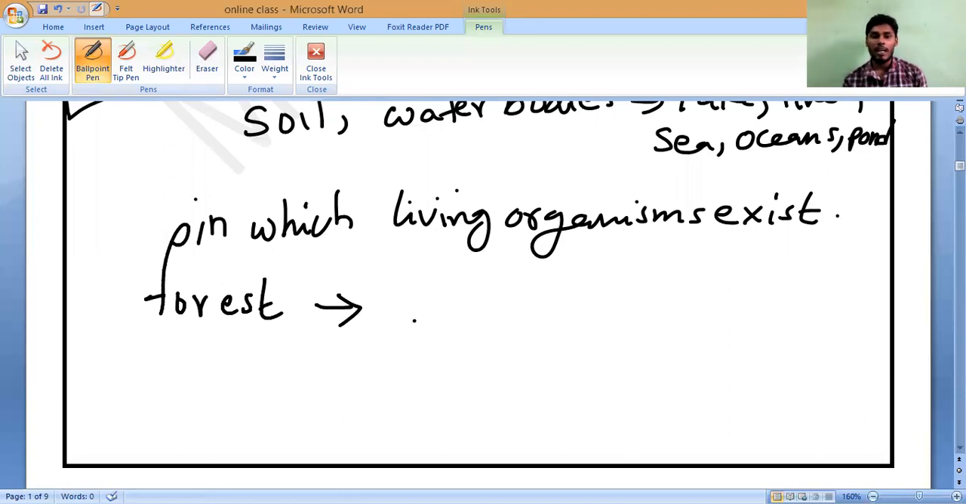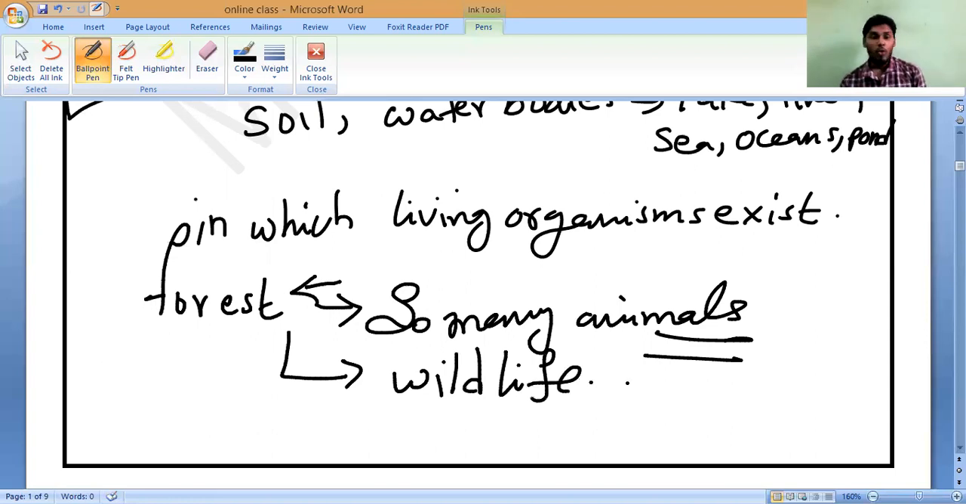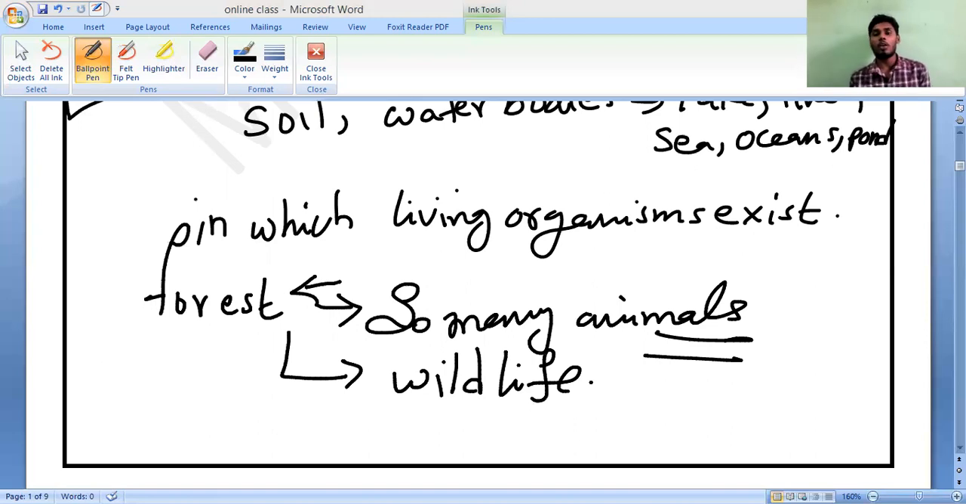In the forest, so many animals are living. The animals which are living in the forest we call wildlife. Wildlife means the animals which are living in the natural environment, not in houses, not in the zoo, not in the park. If it is living in a park or a zoo, it is not called a natural environment. Natural environment means which is made by nature. Do you remember?